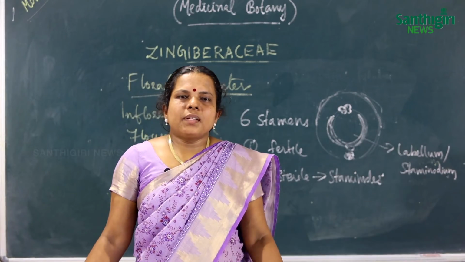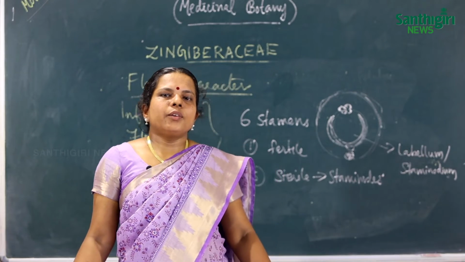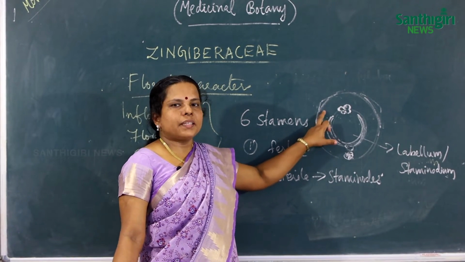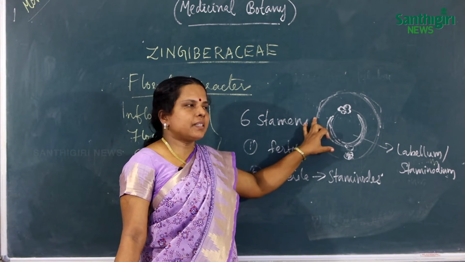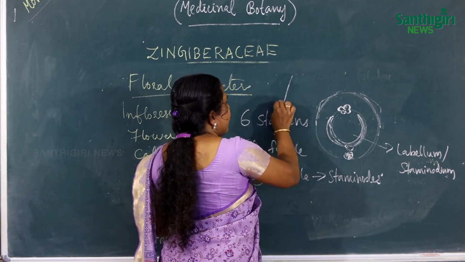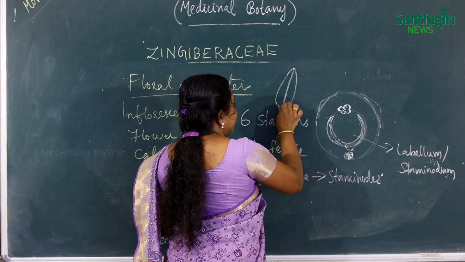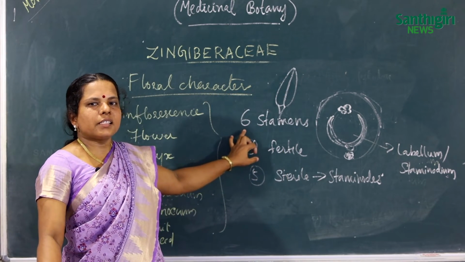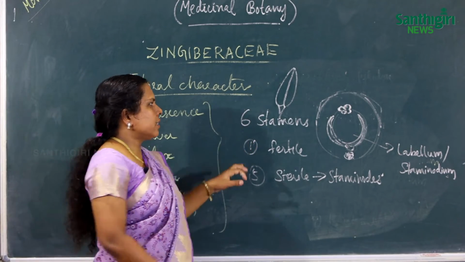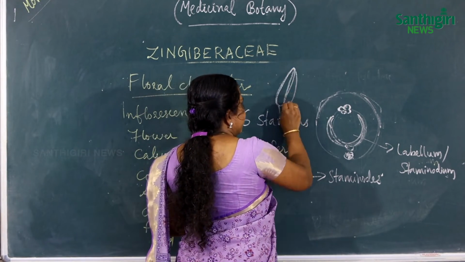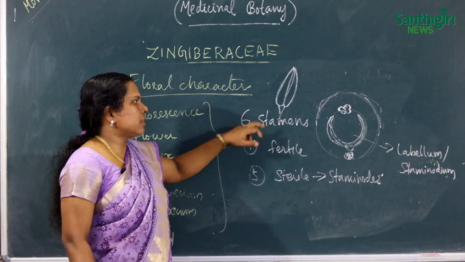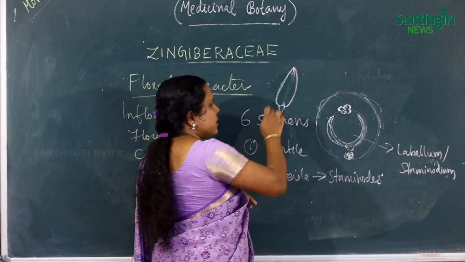Then the stamens are epipetalous and antipetalous, and dithecous, dehiscing by longitudinal dehiscence. Another important matter regarding the stamen is the connective.